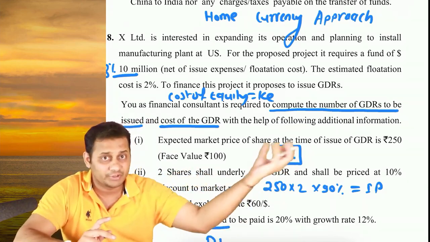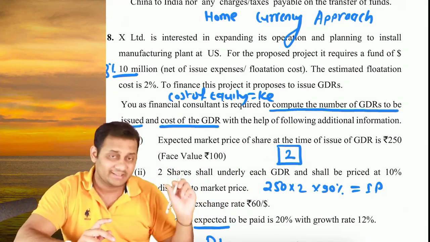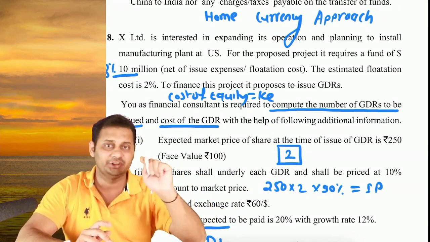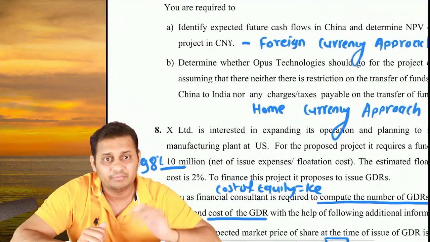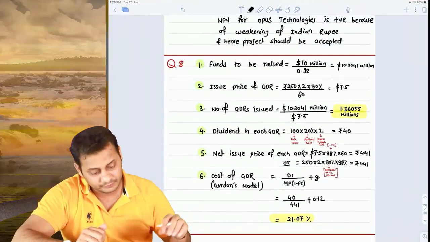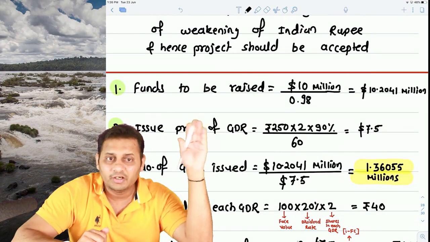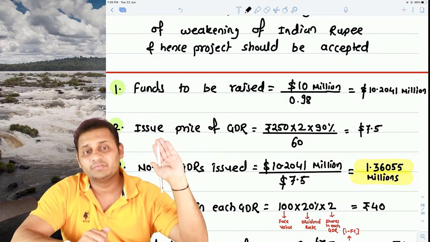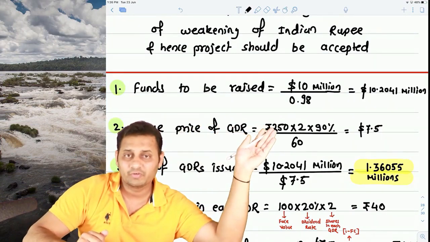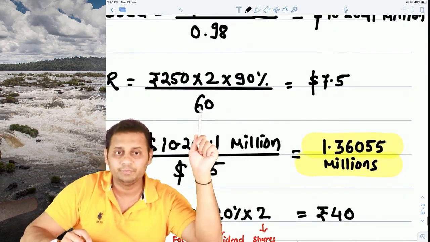It depends upon how much funds we are raising divided by what is the issue price of 1 GDR. So how much funds are we raising? 10 million divided by 98%. So funds to be raised, first working, 10 million divided by 98%, that's 10.2041 million. Then what is the issue price of GDR? See, 250 rupees for one share. There are 2 shares in each GDR, that's why multiplied by 2.